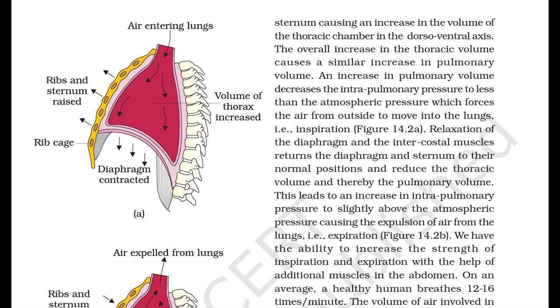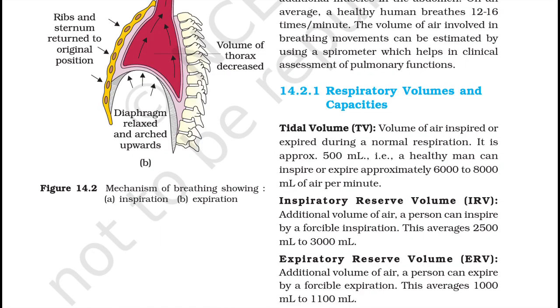We have the ability to increase the strength of inspiration and expiration with the help of additional muscles in the abdomen. On an average, a healthy human breathes 12 to 16 times a minute. The volume of air involved in breathing movement can be estimated by using a spirometer, which helps in clinical assessment of pulmonary functions.